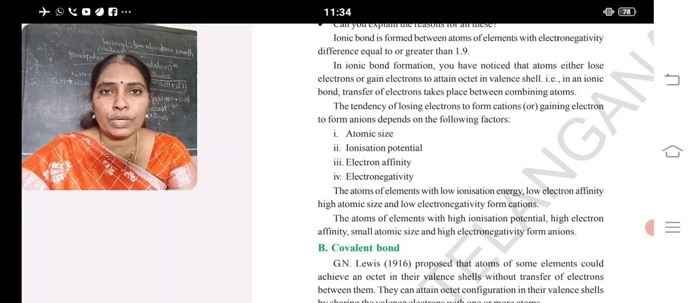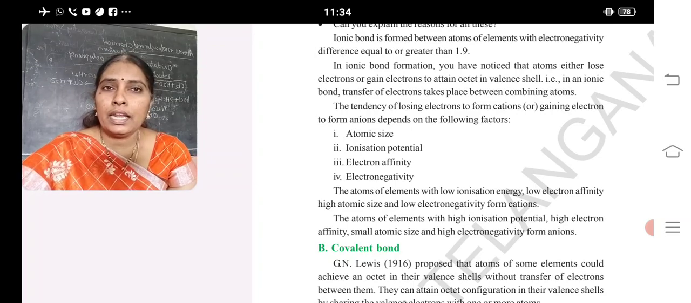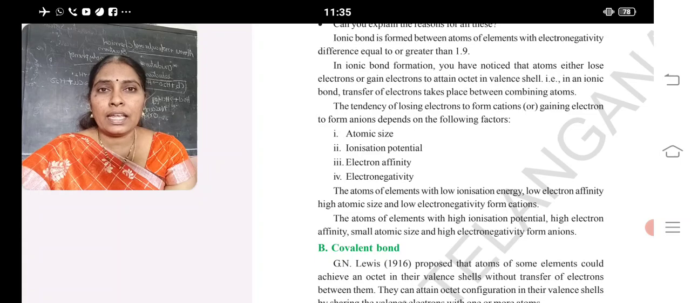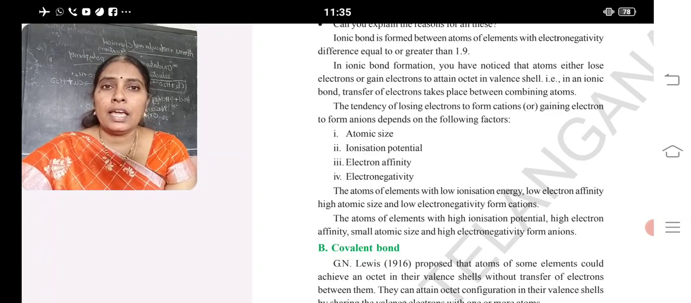What is ionization potential? The energy required to remove an electron from the outermost shell of a gaseous neutral atom is said to be ionization potential. Electron affinity is a tendency to attract the electron. Electron affinity is the energy released when an electron is added to an atom in the gaseous state.